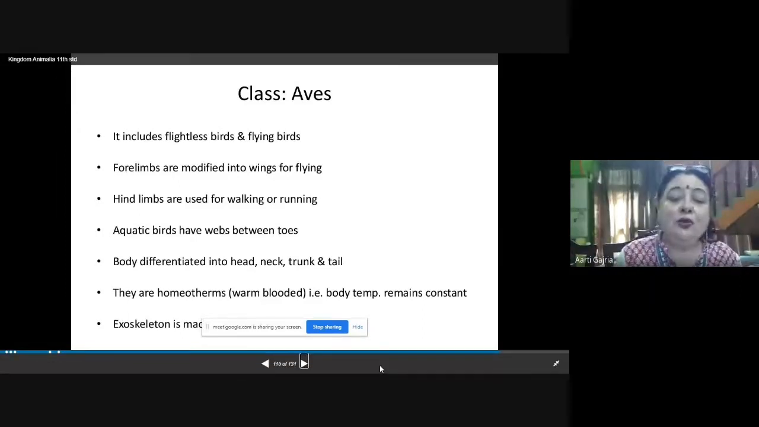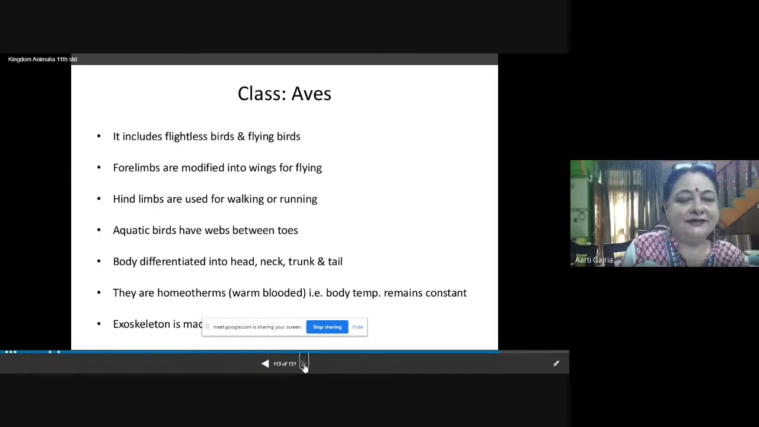They are homeothermous. Now they are warm-blooded. They are not poikilothermous. They are homeothermous. That means their body temperature is constant. Irrespective of the temperature of the surrounding, their body temperature is constant. Like us, we are warm-blooded, and the birds are also warm-blooded animals. And as their exoskeleton, you will find the feathers on the skin. Feathers are present on skin.